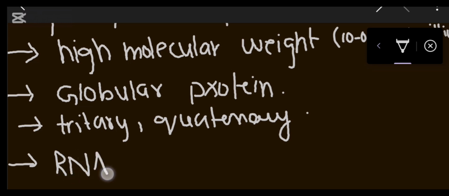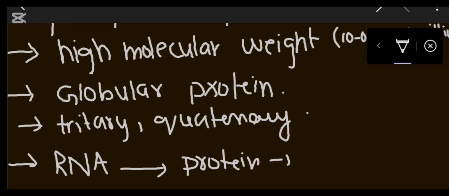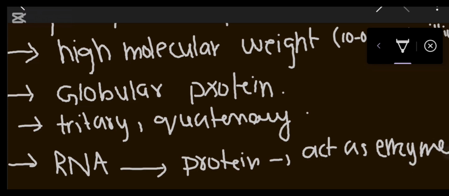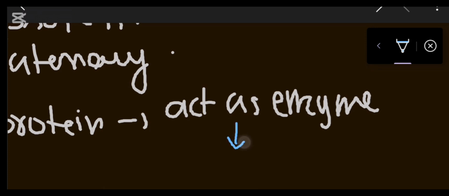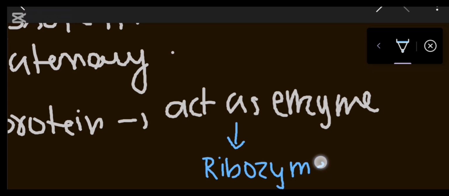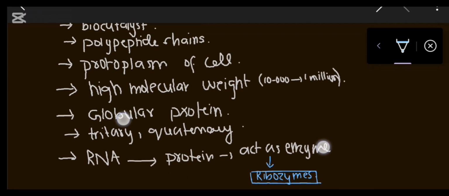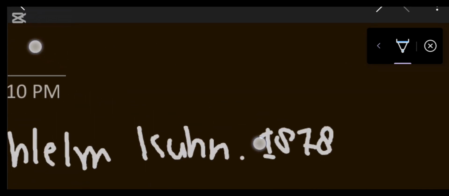After that, we do have RNA. As we are all familiar, RNA is ribonucleic acid. Some RNA also acts as an enzyme. The RNA which acts as an enzyme is known as ribozymes.